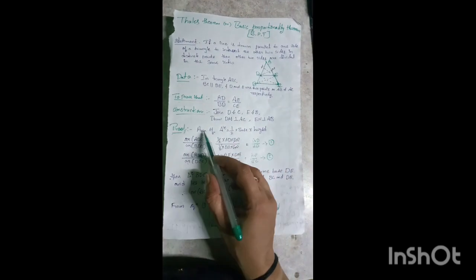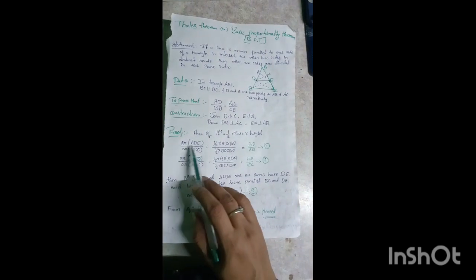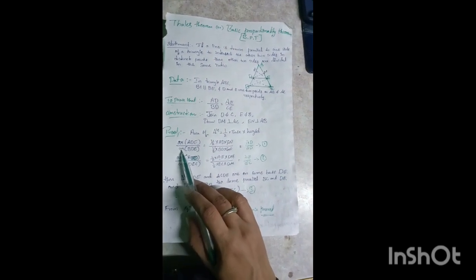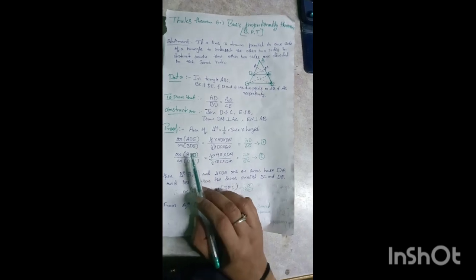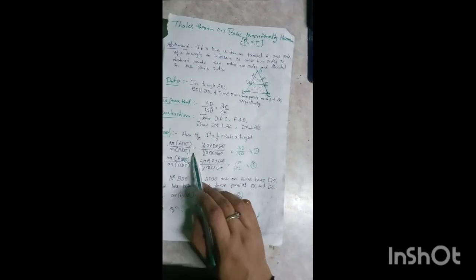So we have two triangles. Next, for the area of triangles we need to apply the formula for triangle ADE and the other part BDE. So first take the triangle of the second part. So area of ADE divided by area of DBE. We have to take these areas in a ratio.